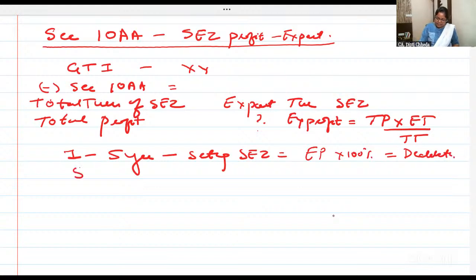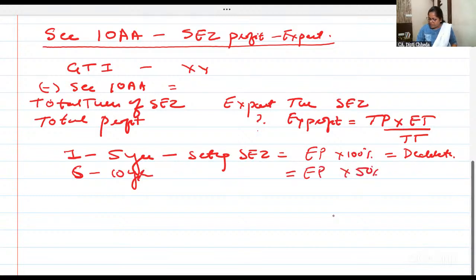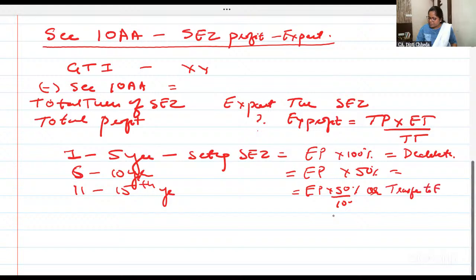1 to 5 years. 6 to 10th year: you will get 50% deduction of export profit. 11 to 15th year: 50% of export profit and 50% of the amount transferred to export reserve, whichever is lower.